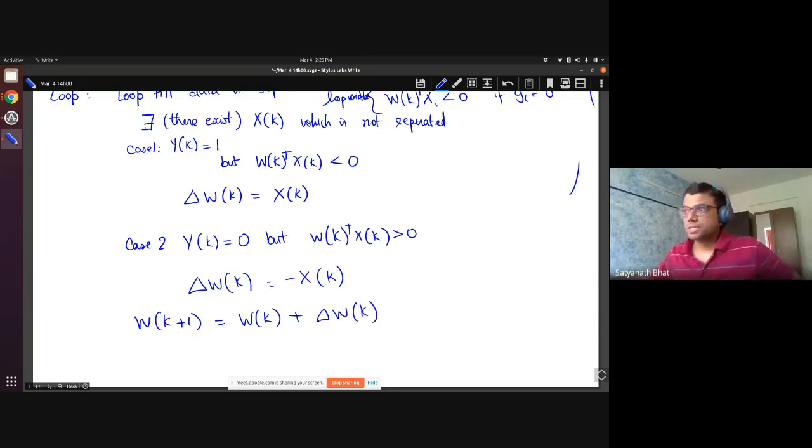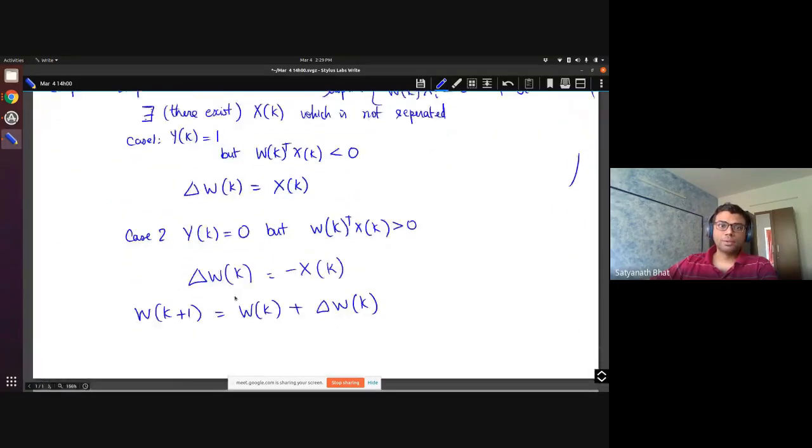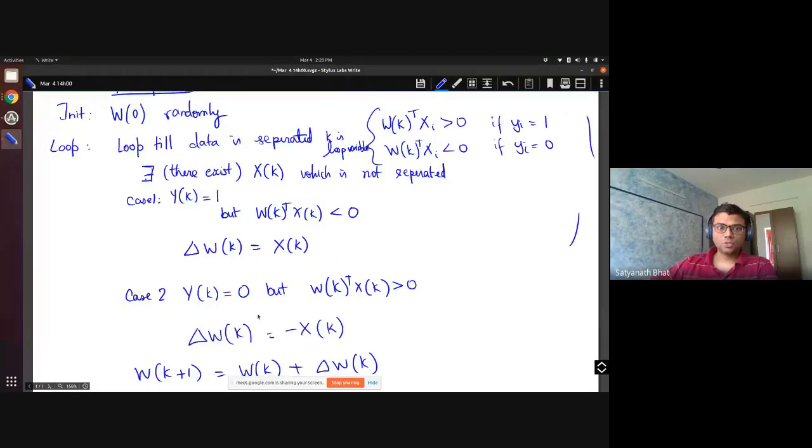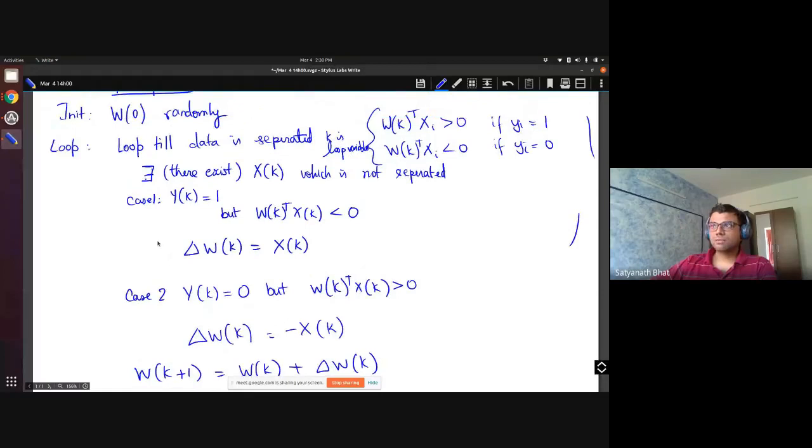So in summary, if you are not able to separate data, you are going to make some change to your estimate for w, and in some way that should help. So let's try to understand how this algorithm works, first what it is doing, and then whether it will really converge or not, and we will see all of these details soon. Is there any question as to the algorithm itself? Does anyone have any questions here?